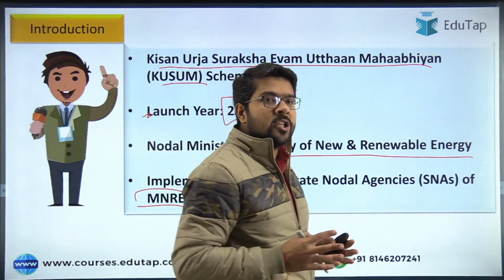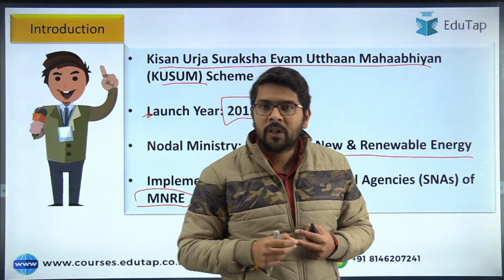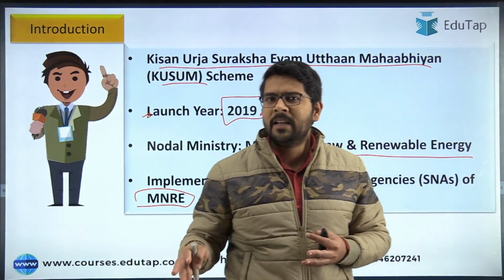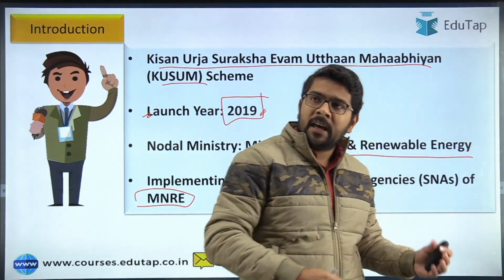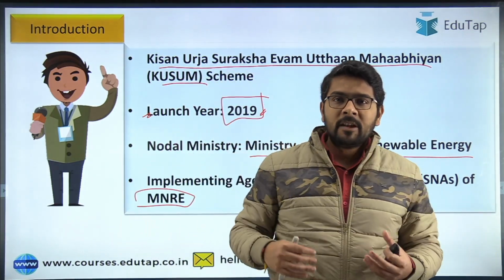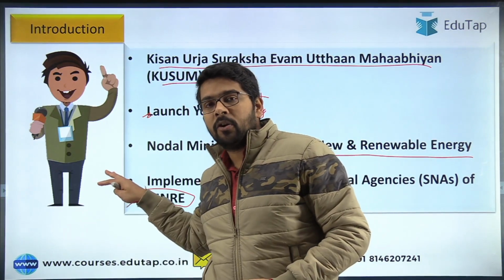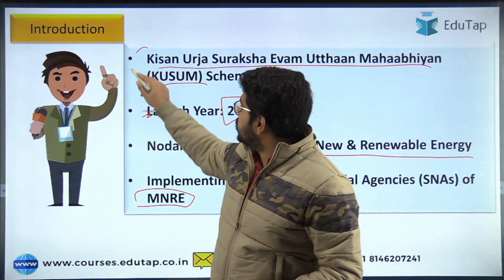So the four dimensions that we have covered are, first, the full form of the scheme, then the launch year, then the nodal agency as well as the implementing agency. Implementing agencies are nothing but the nodal agencies of this ministry, and they will coordinate with the state as well as the power companies and the farmers in order to implement the Pradhan Mantri Kusum scheme. So these are the four dimensions that we have covered.